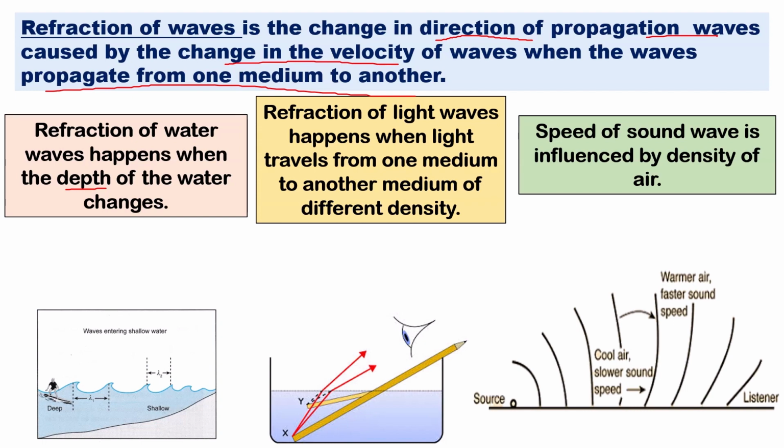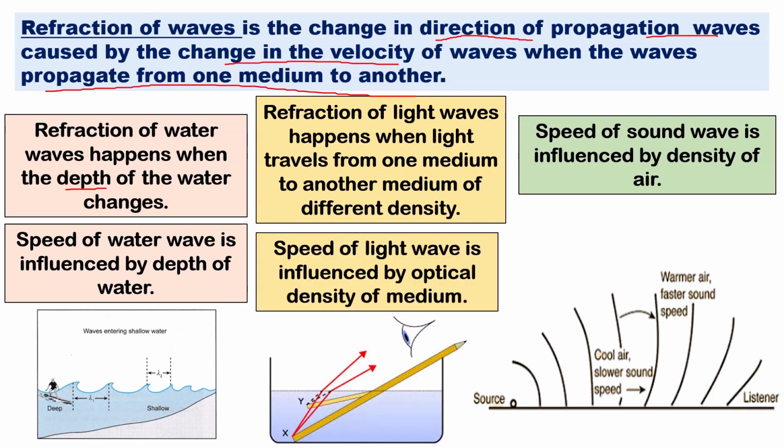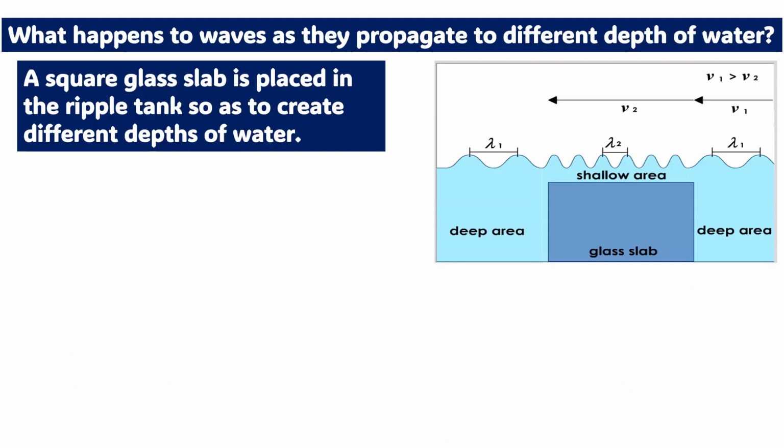Next one is sound waves. Refraction of sound wave is influenced by the density of air. We have high density and low density, and it also depends on the speed of the sound wave. The speed of water wave is influenced by the depth of water. Speed of light wave is influenced by the optical density of the medium, which means that the denser the medium, the slower the speed of light.